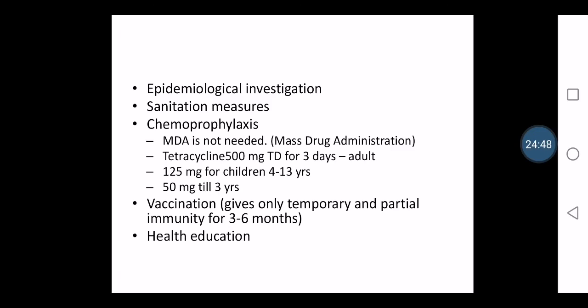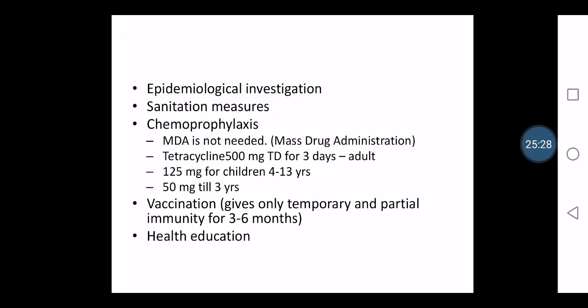When we look into vaccination, as I have told, the vaccination gives only very temporary and partial immunity, like 3 to 6 months only. So vaccination against classical Ogawa is not very effective, but still there is vaccination available. The WHO or the World Health Assembly recommend that those who travel internationally, flying from one country to another, and who can afford it, can take the cholera vaccination as a precaution against cholera.